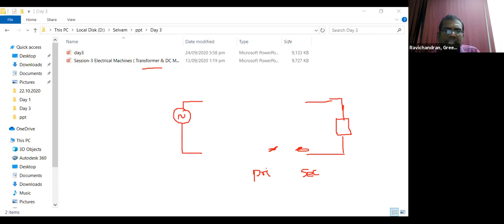Now the transformer is connected with the AC supply and the secondary is connected to the load. This is the actual transformer. Now we conduct the no load test. To conduct the no load test, we open the load, which means the secondary is disconnected from the load. This means there is no load in the secondary. So this is the circuit diagram for the no load test.